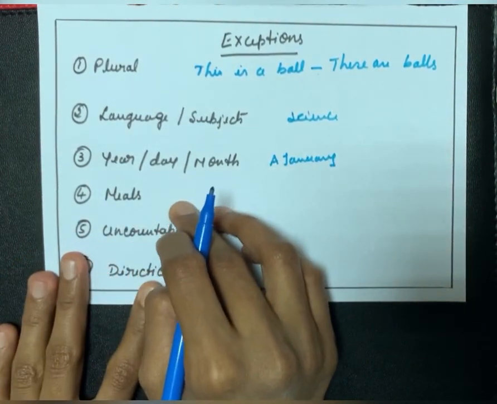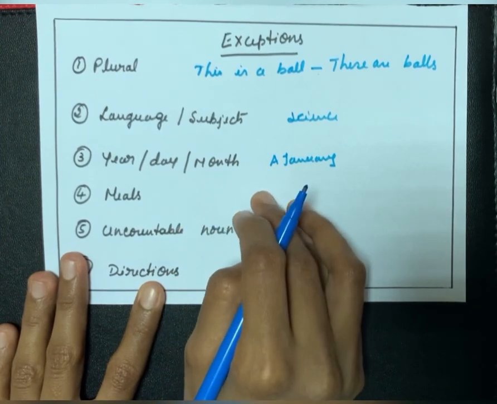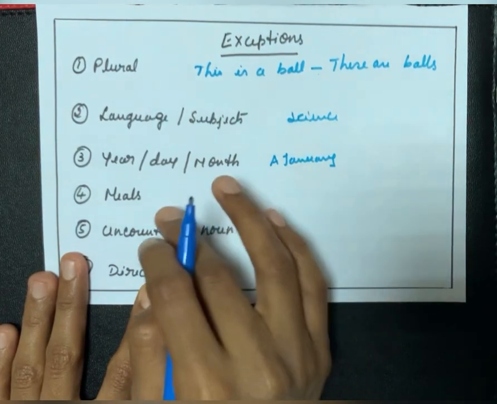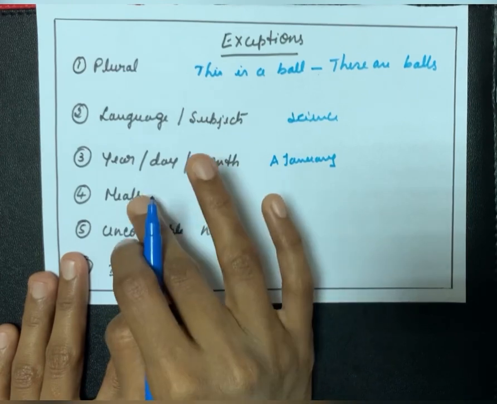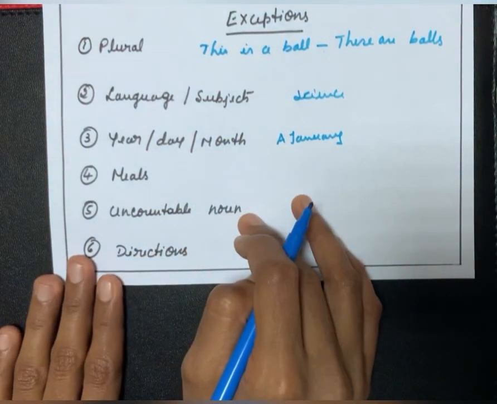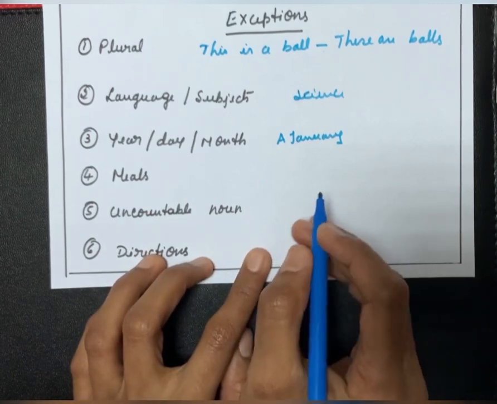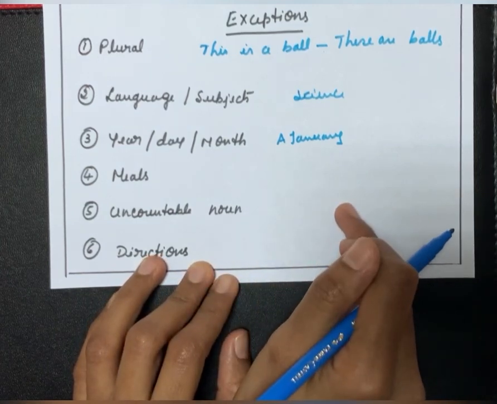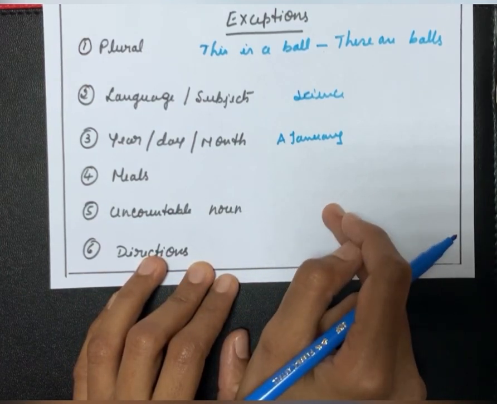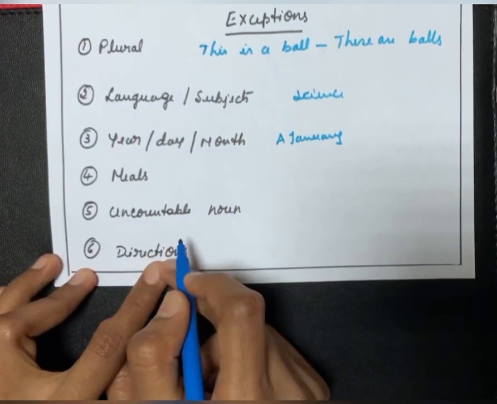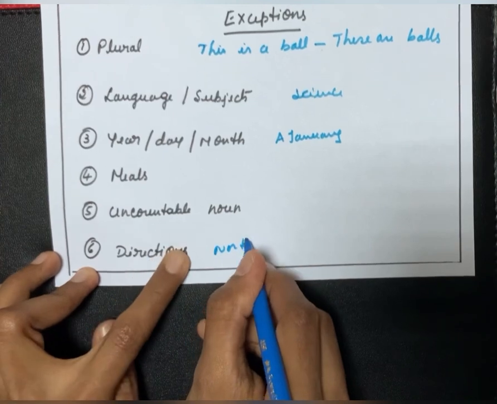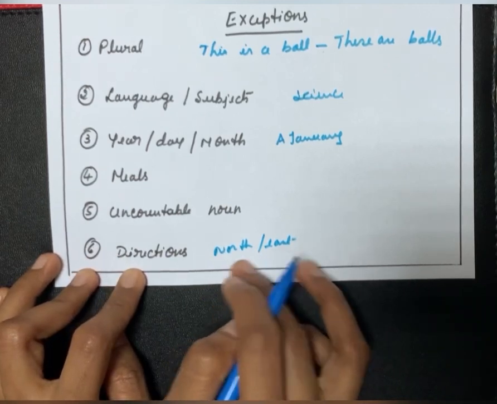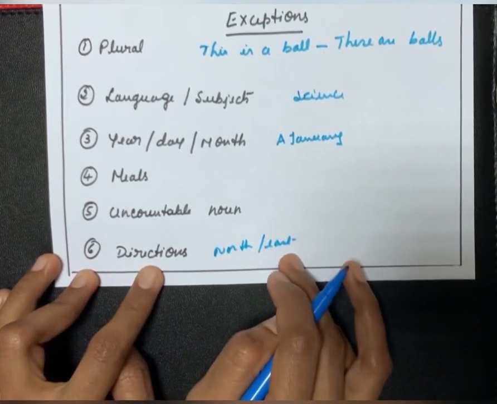Then with the meals, lunch, breakfast or dinner, we won't call it a breakfast or a lunch. So here with the meals also articles are not used. Then with uncountable nouns like sugar, we should not use articles here. Sugar is an uncountable noun. Similarly with the directions, north, east, west, all these directions, we should not use articles. So here also articles are not used.